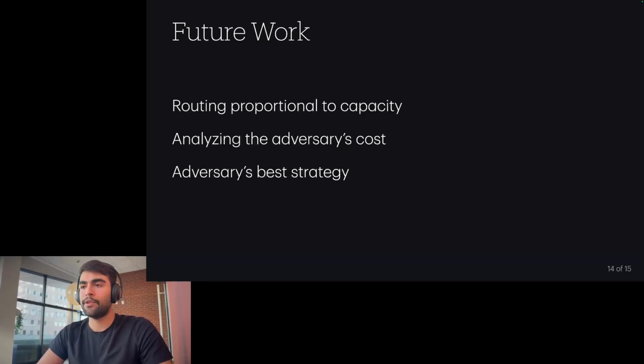The second point for future work that we propose is that we want to analyze the adversary's cost more deeply and know exactly how much money the adversary needs to execute a successful attack on the network. And the third point for future work is that, as we saw on the simulation table, the adversary's best strategy is to keep all its money in one node to some point, but if it has more money than a certain amount, it's probably better for the adversary to divide that money into multiple nodes. So analyzing the adversary's best strategy is definitely one point for future work.